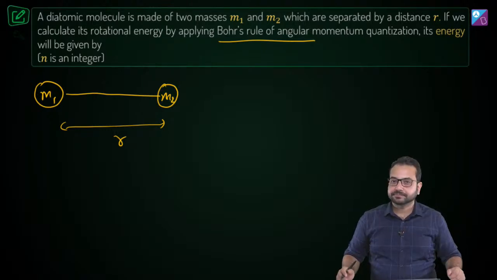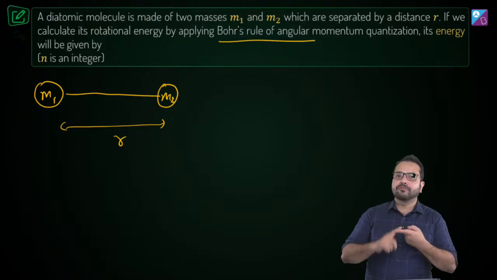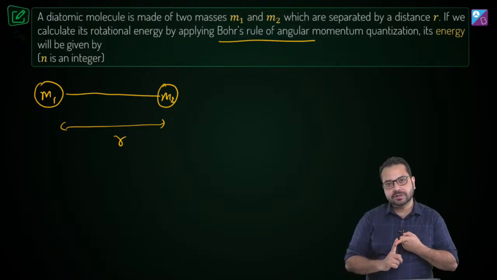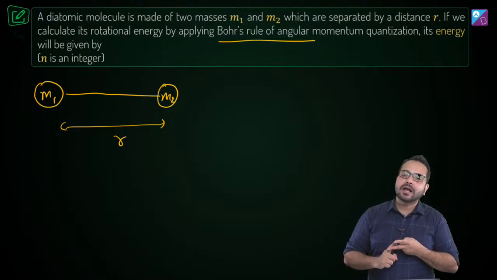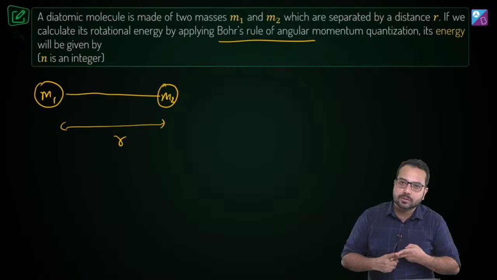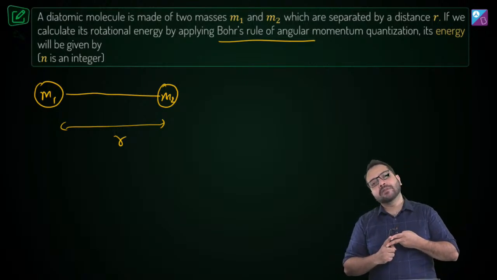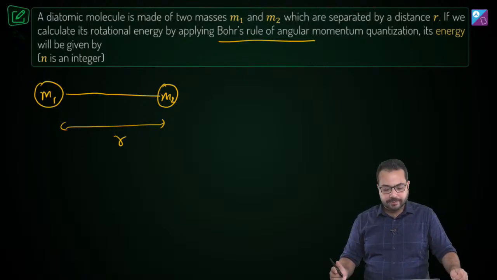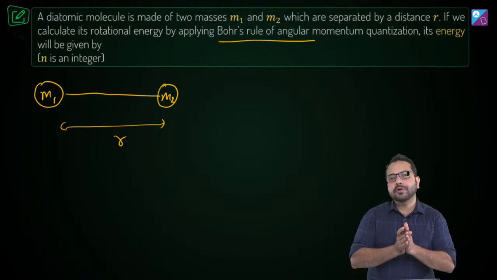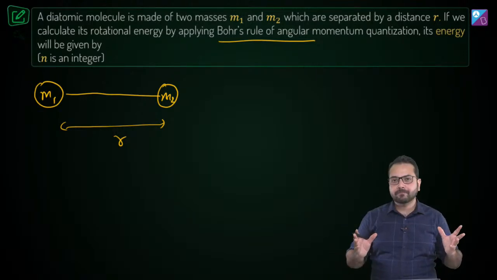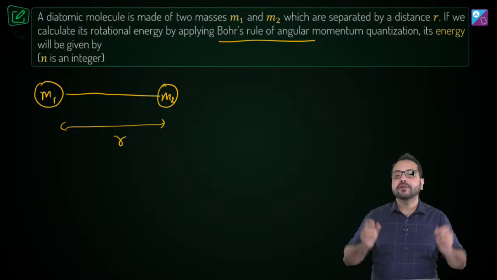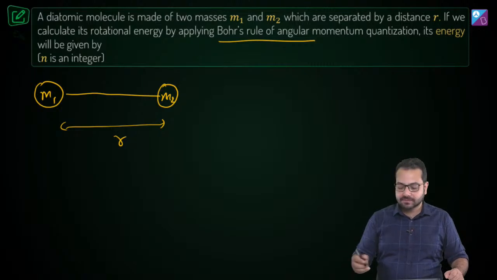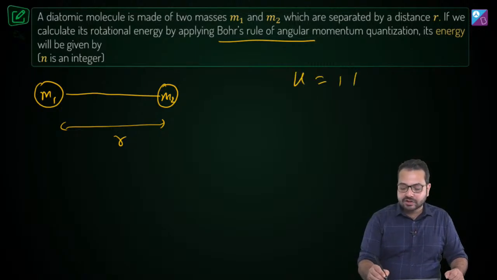Is that correct? So first we are talking about the rotational kinetic energy, so we'll have to involve rotational kinetic energy. Second, we are talking about angular momentum, so we'll have to involve angular momentum as well. So how I'm going to do it is I'm going to find out the moment of inertia about the center of mass, and I can say that the kinetic energy is half into ICM omega square.